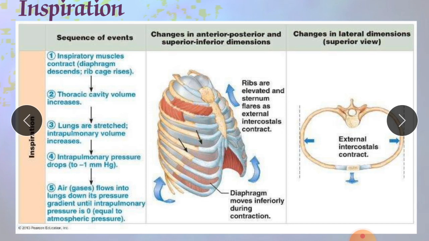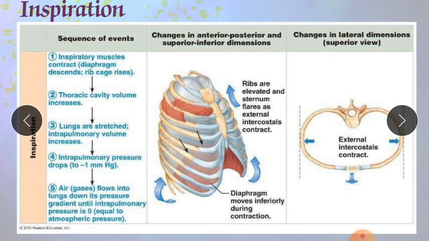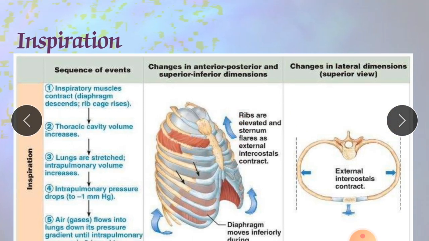In this fashion the expansion will occur with contraction of the external intercostal muscles. So it will increase like this, expansion will occur, and in all directions it will move outwards to the lateral position. At this lateral position it will expand, and at the upper position also it will move upward in the superior direction.